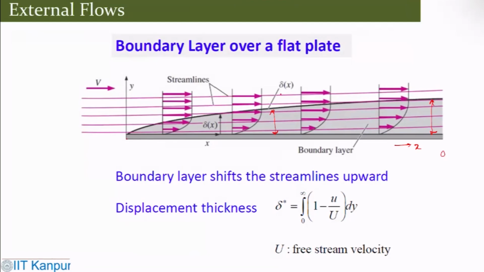So delta is also a function of x, because at different locations that obviously depends on other parameters like the Reynolds number and such things. What the boundary layer does is it just shifts the streamlines upward. So this is what the streamlines are supposed to be. And there is a displacement thickness, which is called delta star. One can find it as the integral from 0 to infinity of 1 minus u/U dy. From there you can find out that thickness.